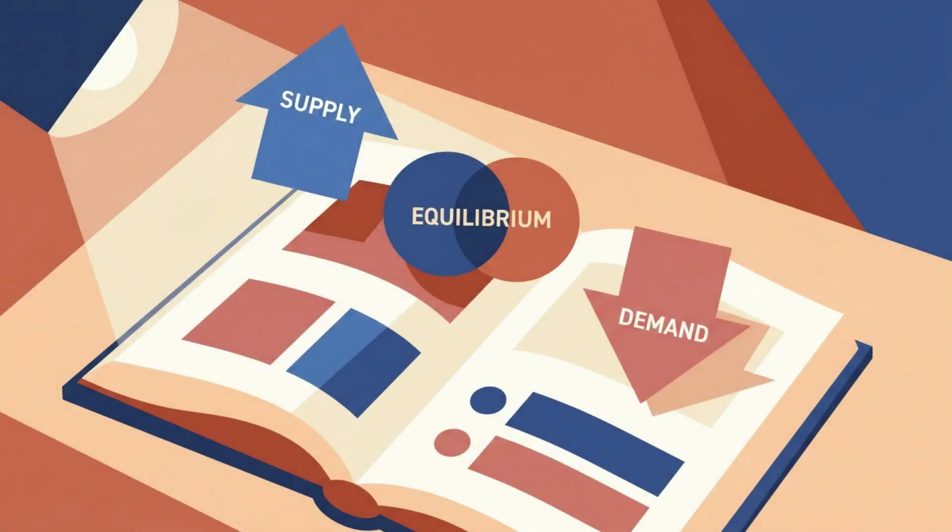Unit 3, Vocabulary. Demand, supply, law of demand, law of supply, equilibrium, market price, shortage, surplus, price ceiling, price floor, quantity demanded, quantity supplied. These 12 terms form the foundation of understanding how markets operate.